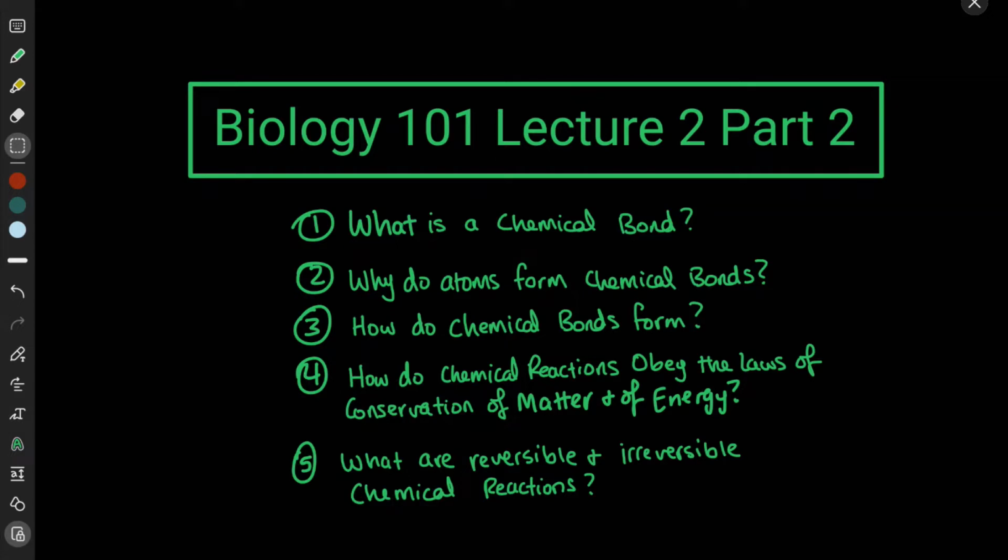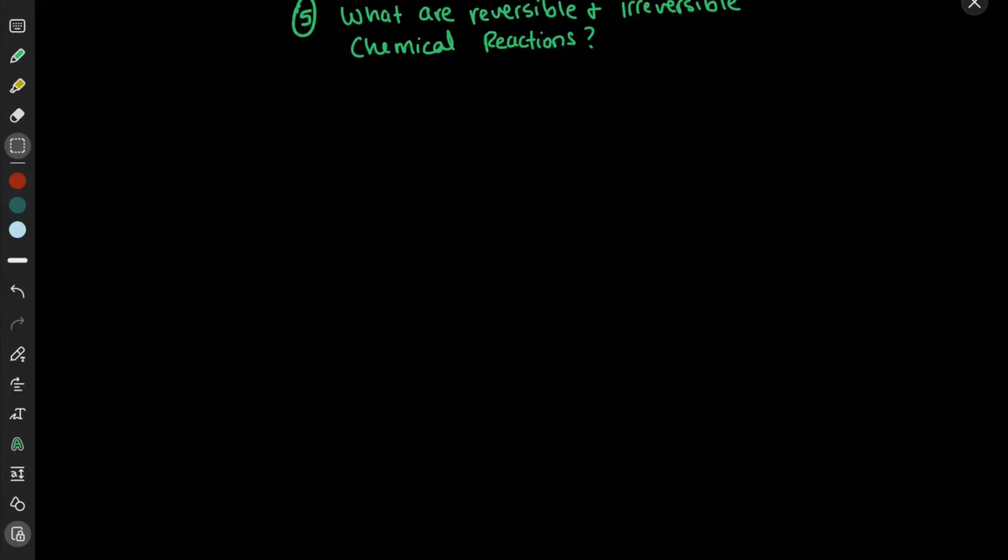In this video, we're going to answer these questions here. So we're going to talk about what a chemical bond is. We're going to talk about why atoms form chemical bonds. We'll talk about how chemical bonds form and how chemical reactions obey the laws of conservation of matter and conservation of energy. And we'll finish off by discussing what reversible and irreversible chemical reactions are. So without further ado, let's get started.